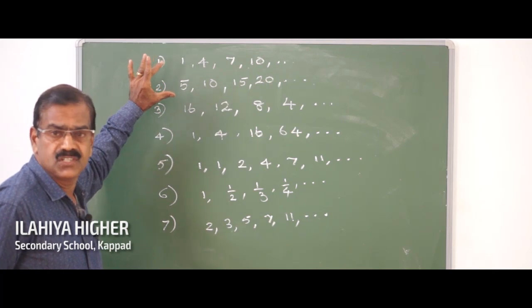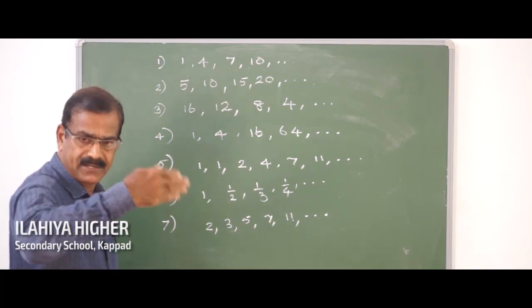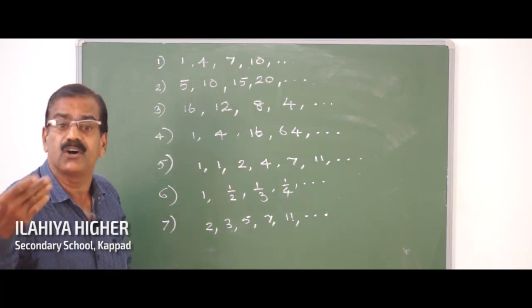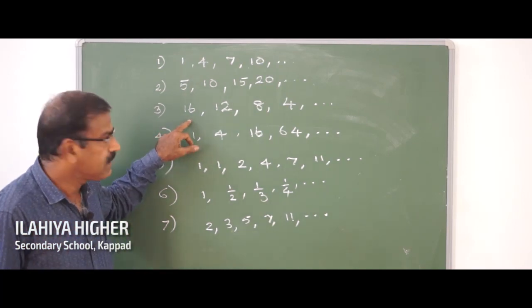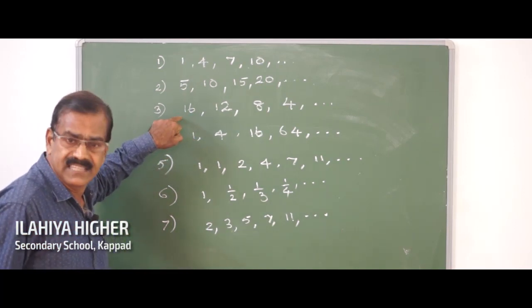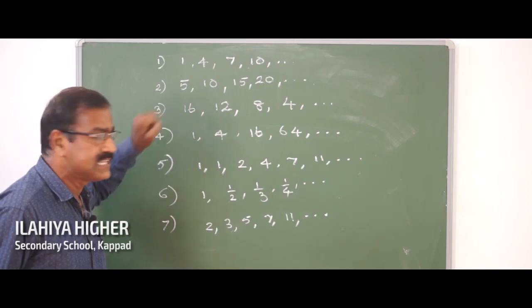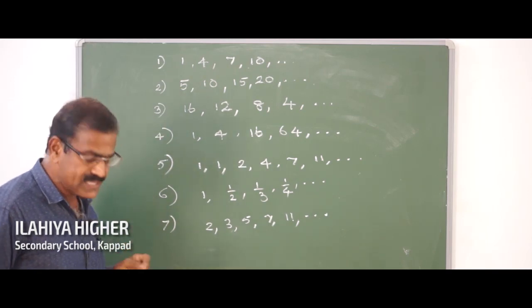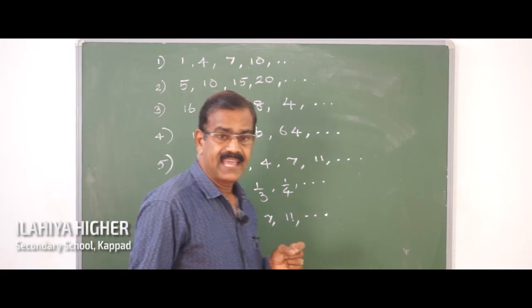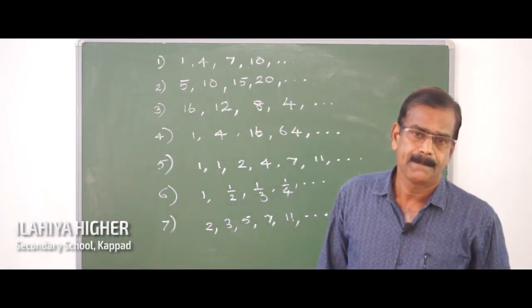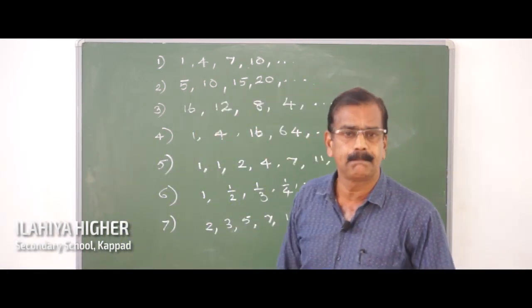But in the first two sequences, a particular number is added and which is positive, whereas what about the third sequence? In the third sequence you can see a particular number is added, but what about that number?